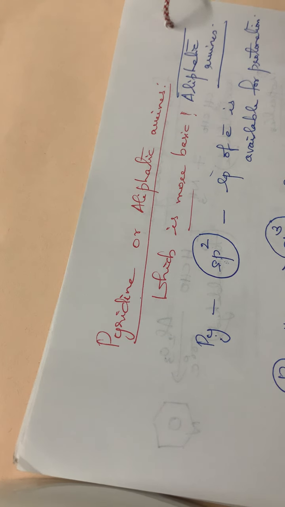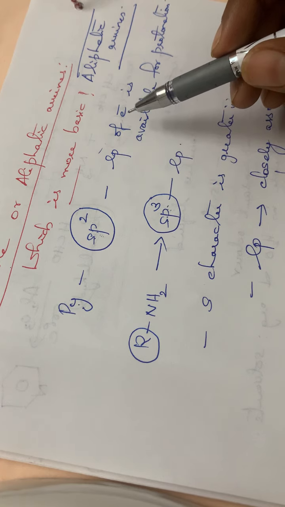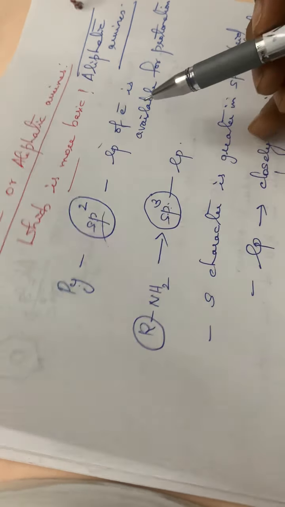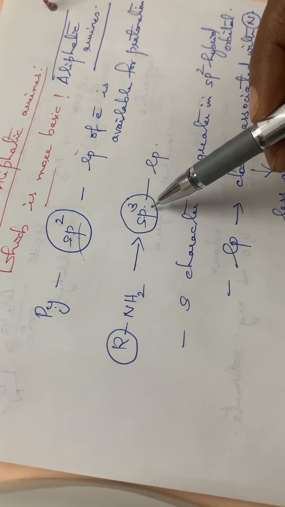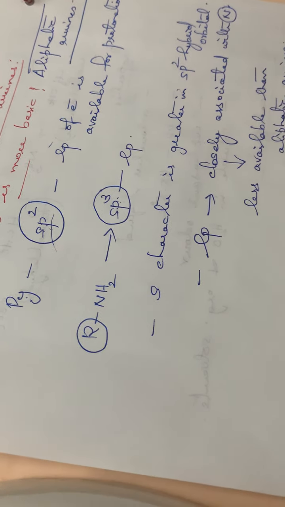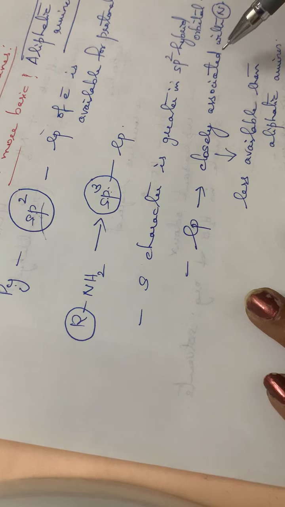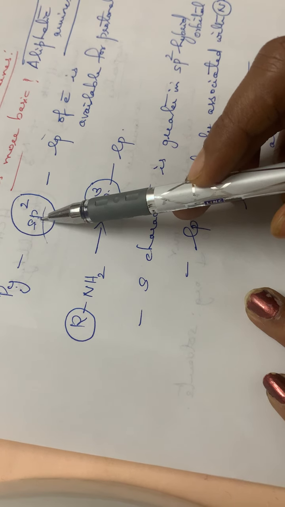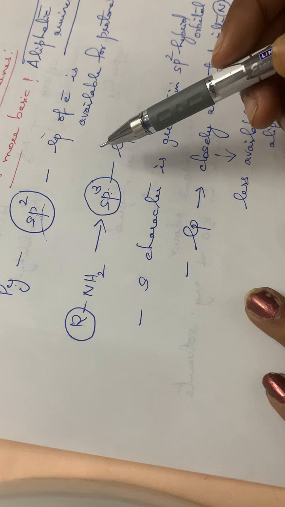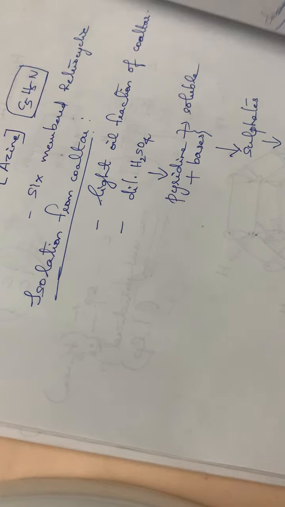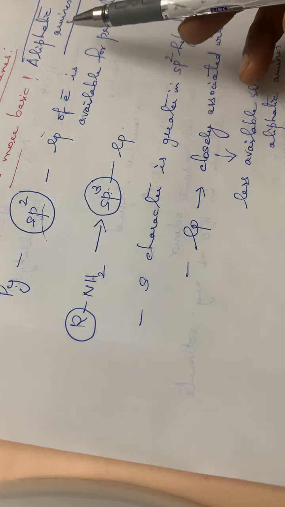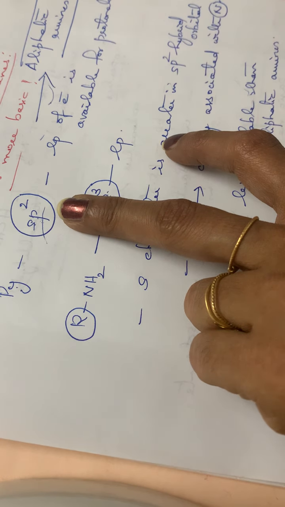In pyridine, the lone pair of electrons is much more attached to the nitrogen atom, but in aliphatic amines the s character is lesser. So the lone pair is closely associated with nitrogen in pyridine, and in the case of aliphatic amines it is not the case. So it is less available for protonation in pyridine. Hence pyridine is less basic than aliphatic amines, or the more basic nature is with aliphatic amines.